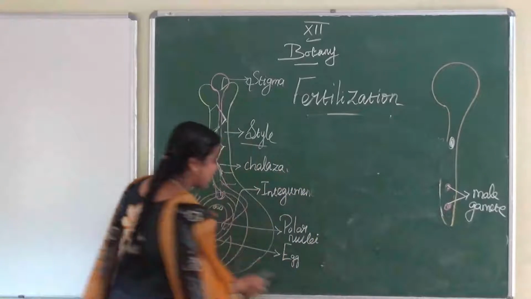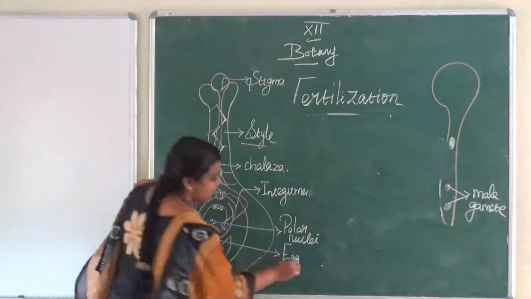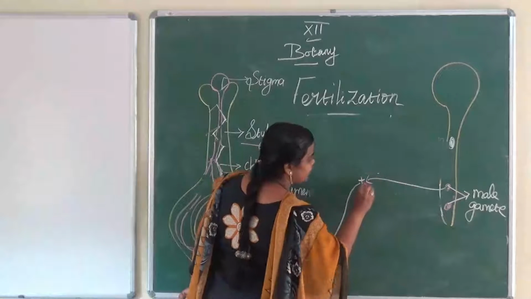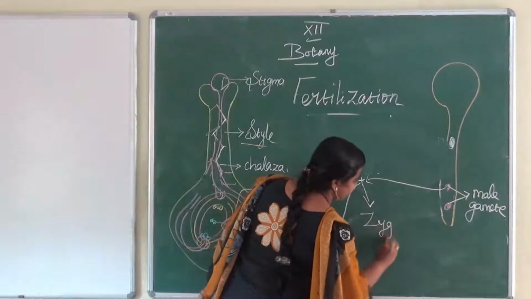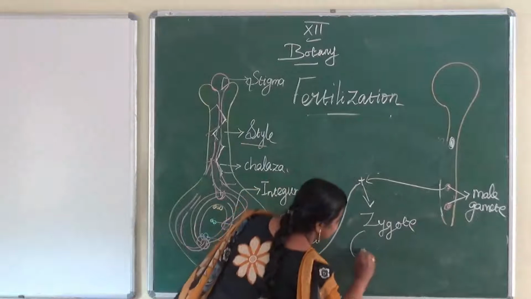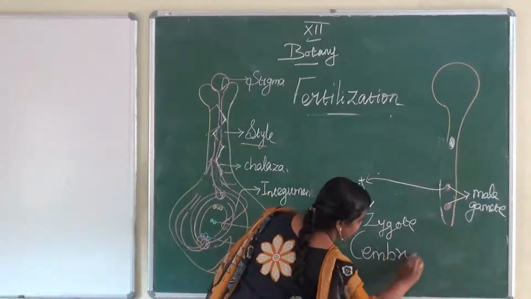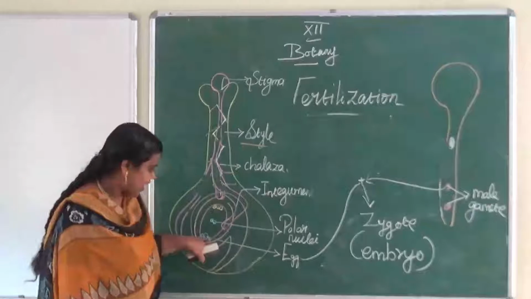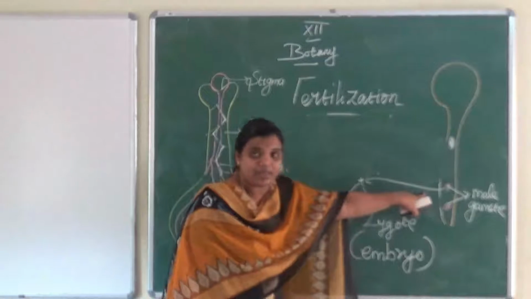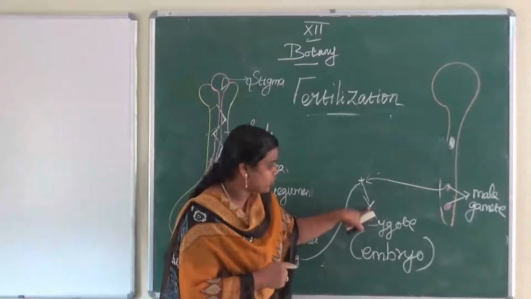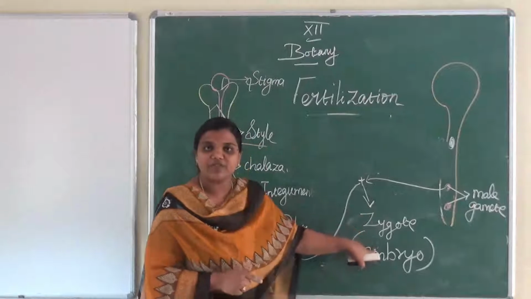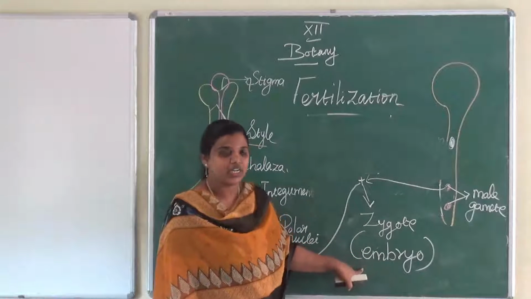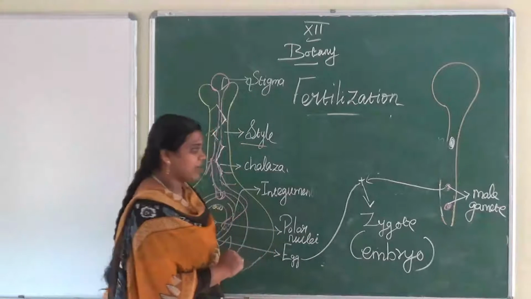First fusion: egg plus one male gamete to form the zygote, that is the embryo. Is it clear? The egg plus the first male gamete fuse to form the zygote, that is known as fertilization. This is the first male gamete fusion.